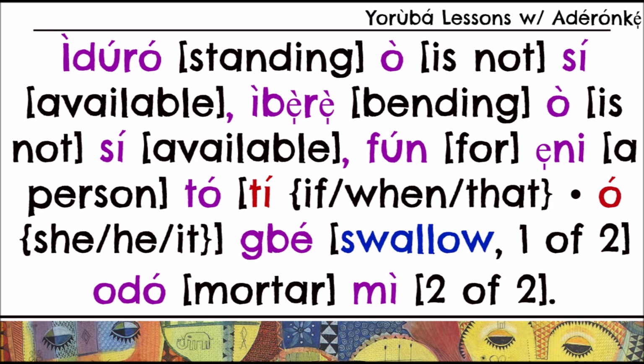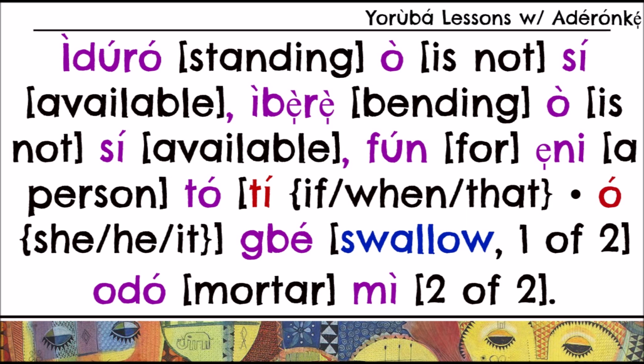So if I say gbé ìrẹsì mì, ìrẹsì is rice, I'm saying swallow rice. If you put something in between, you could mention food, you could say water, you could say anything that you can swallow. You're talking about swallowing that thing.